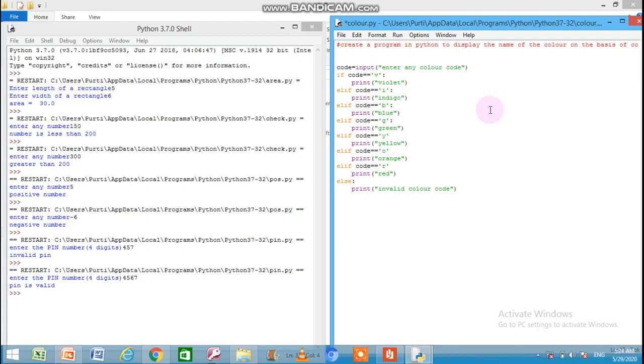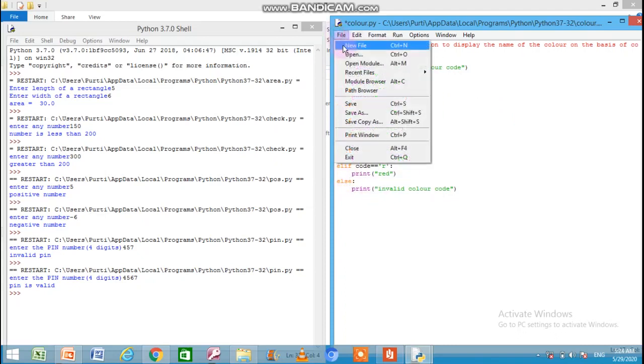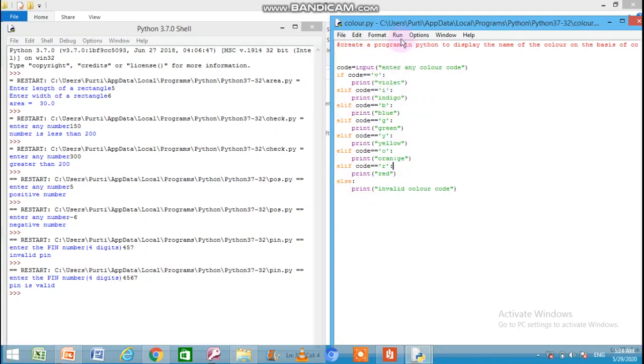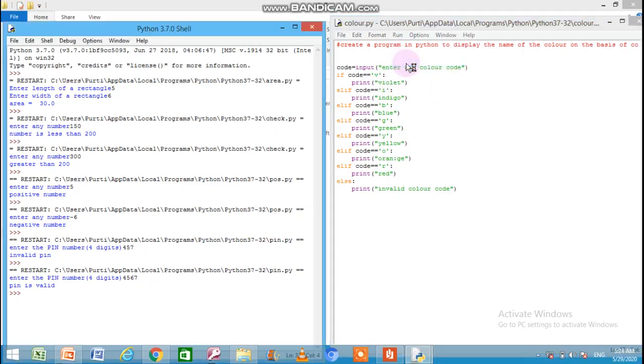Until your program is correct, it will not execute. It will prompt the error message. You have to read the error message carefully and then remove all the errors from the program. So it is a must to place a colon with every if, elif and else statement. Save it first, then run the module.